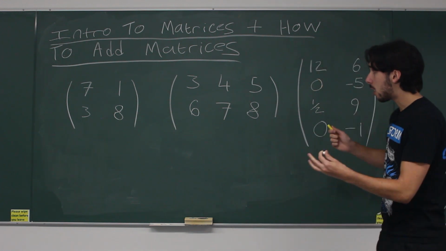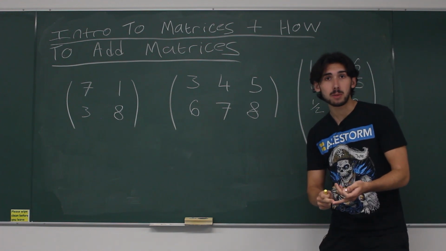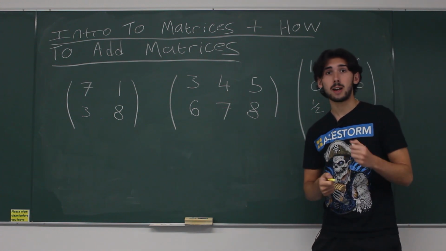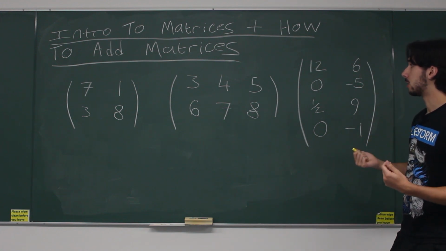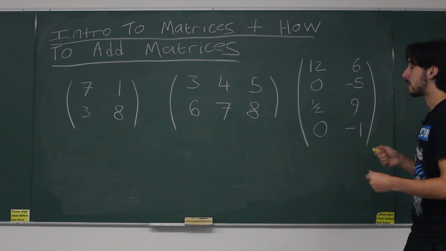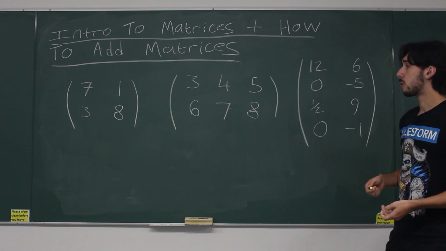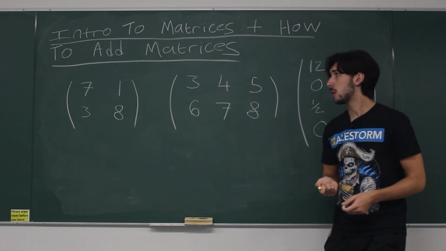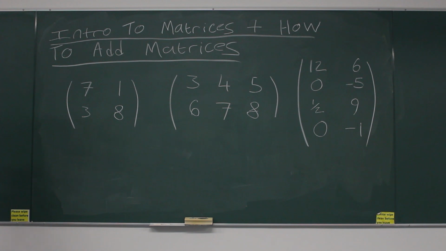Okay? And matrices have rules, just like numbers have rules. How do you add numbers together? How do you multiply numbers together? Matrices have the same thing, but they work a little bit differently. So the first thing I want to talk about is something very important about matrices, which is the dimension of a matrix. Every matrix has dimensions, and the dimensions are the number of rows that a matrix has and the number of columns that a matrix has. So let's look at each of these three examples and see what the dimensions are for each of them.